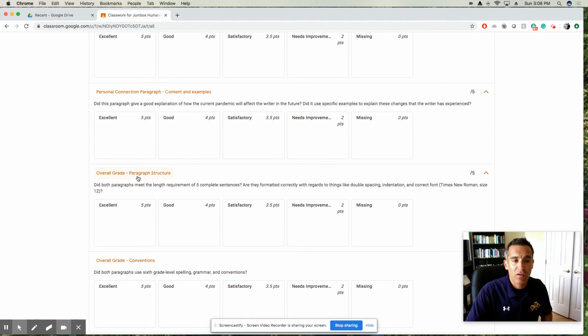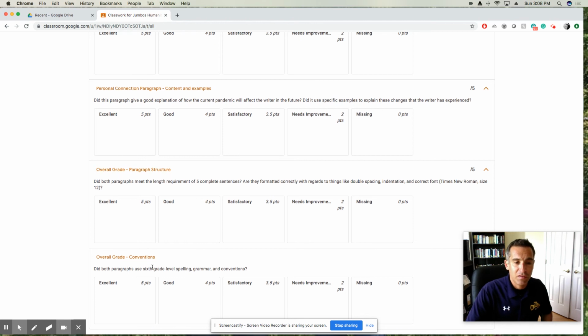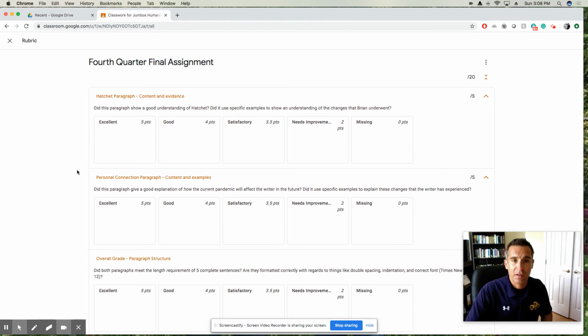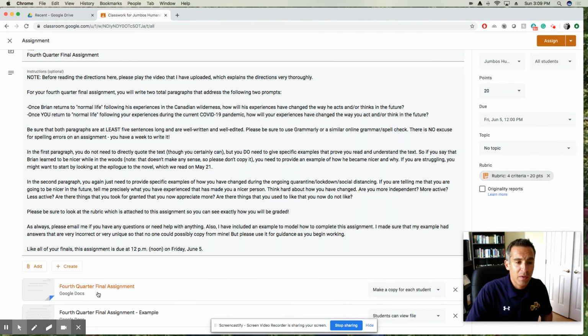All right, overall grade for paragraph structure. Did both paragraphs meet the length requirement of 5 complete sentences? Please just double check that each paragraph is 5 complete sentences. I've been taking off points for this all year and would rather not do it on your final. Are they formatted correctly with regards to things like double spacing, indentation, and correct font? When I show you the template, that should not be a problem. And then conventions. Did both paragraphs use 6th grade level spelling, grammar, and conventions? You should be able to get an excellent on this just by checking it using something like Grammarly or another online grammar spell check.